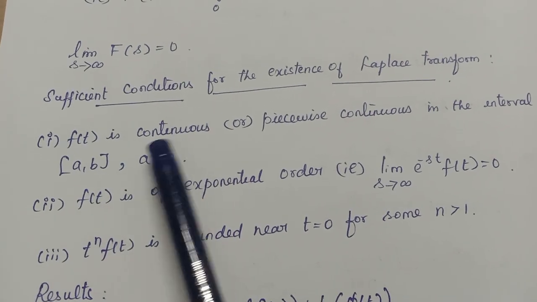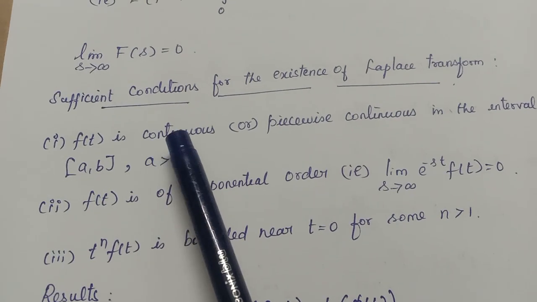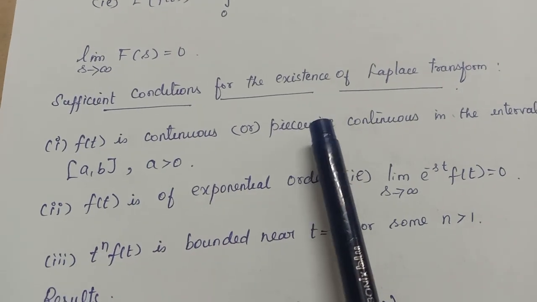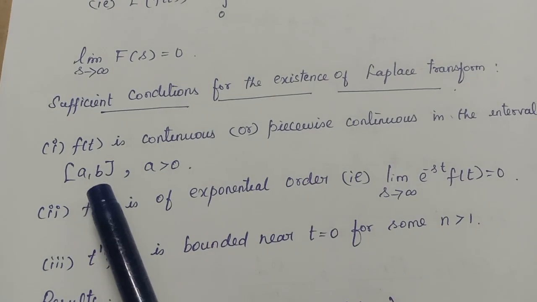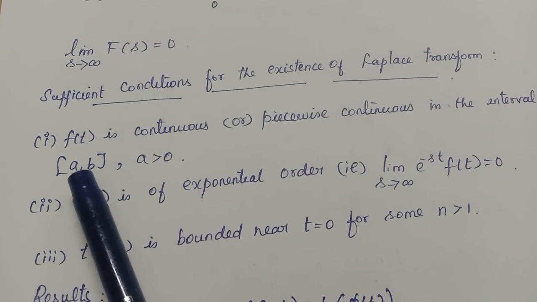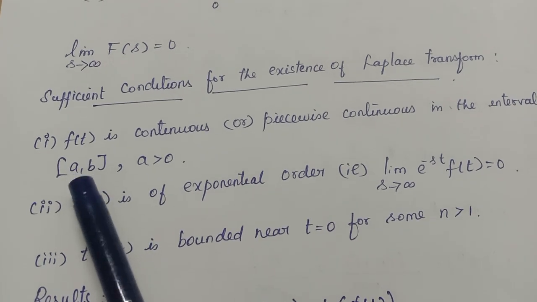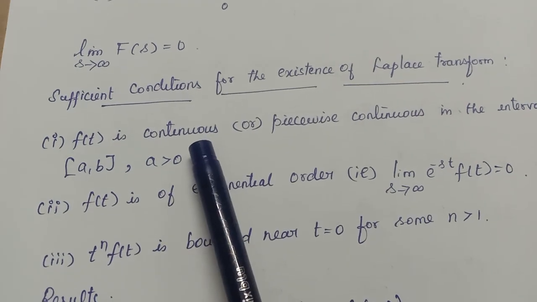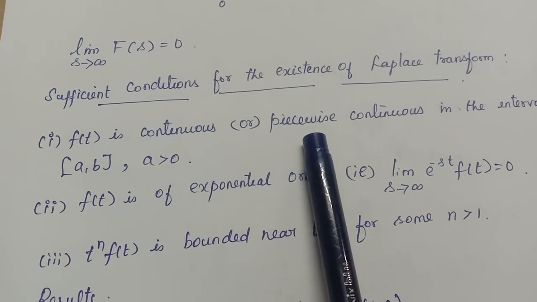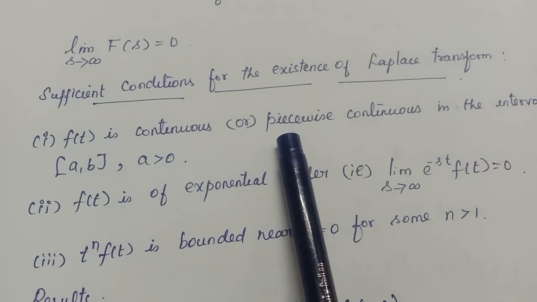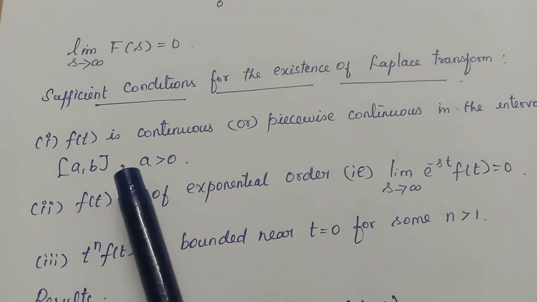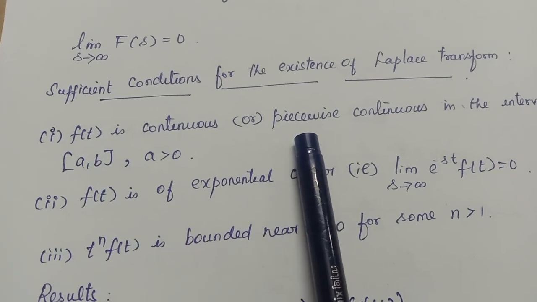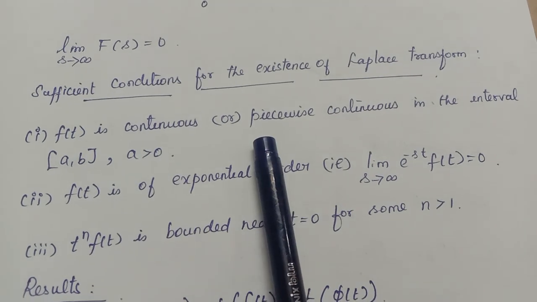So what do you mean by continuity? That is, without any breaks, the curve should be there. If it is not continuous, at least it should be piecewise continuous. Piecewise continuous means it is not fully continuous in this interval, but if you divide this interval into small intervals, in the small intervals it should be continuous. Even though continuity is not there, if you divide the interval into small pieces, in all the pieces it should be continuous. That is called piecewise continuous. So either continuity or piecewise continuity should be there.